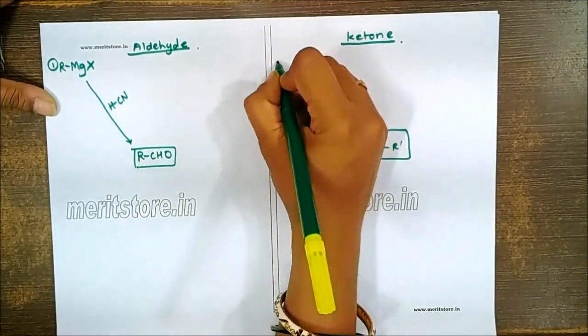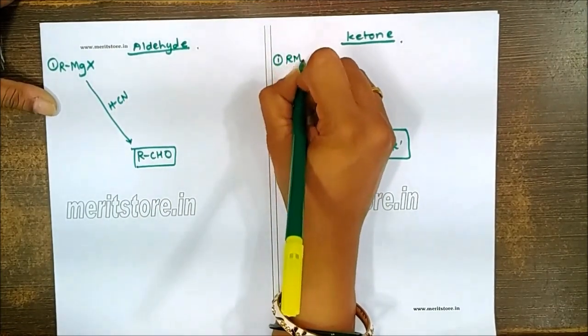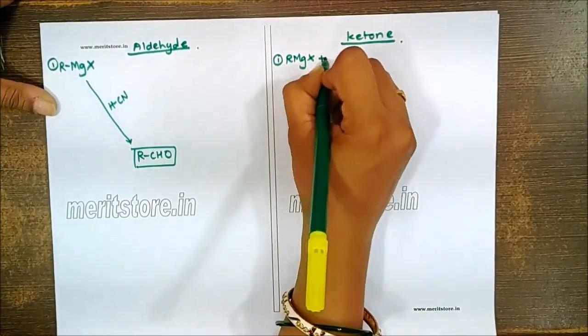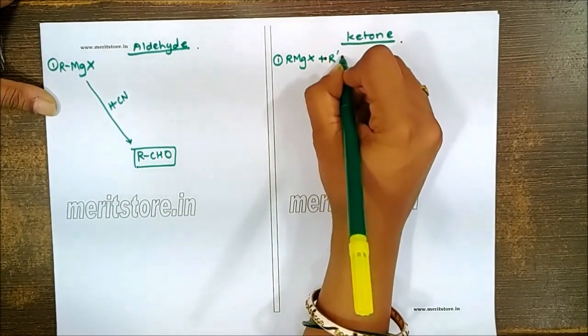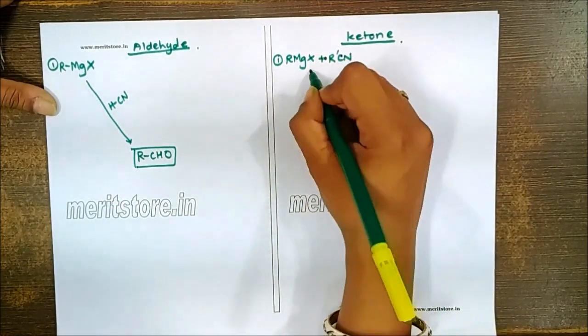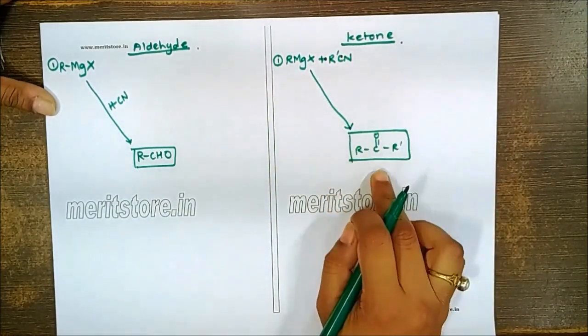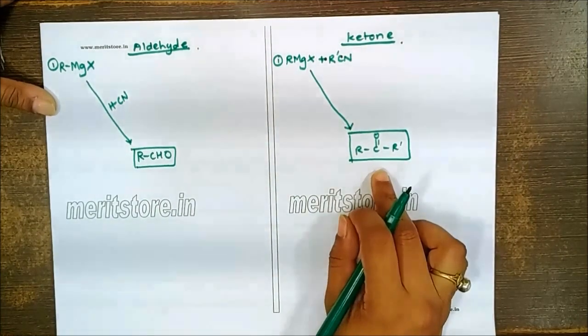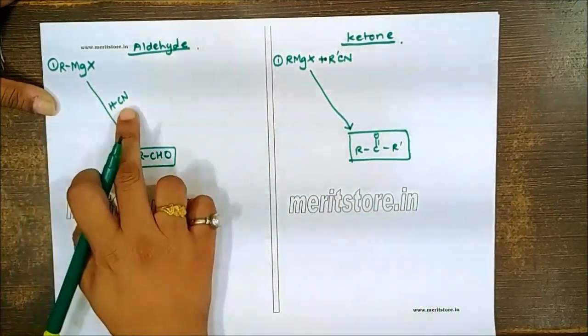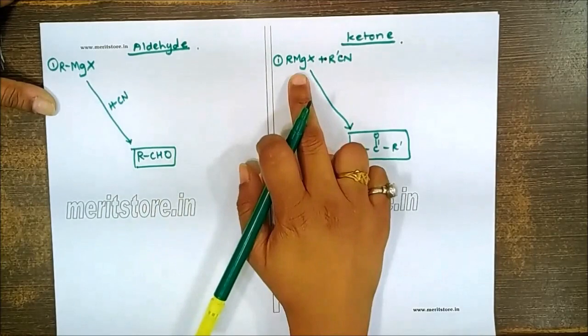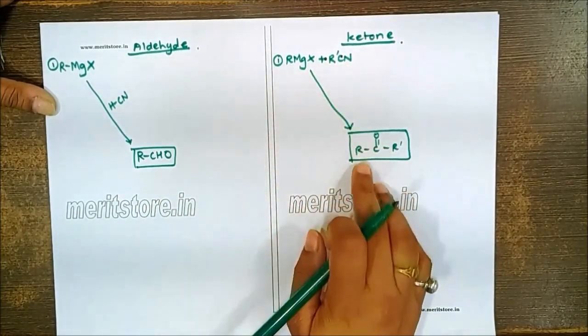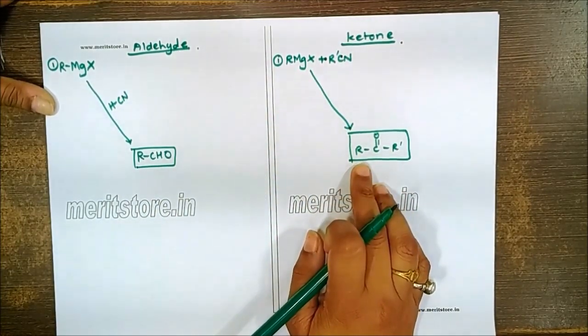But if you allow this RMgX to react with any alkyl cyanide, the hydrolysis will give you the corresponding ketone. So Grignard reagent with HCN gives aldehyde, and Grignard reagent with alkyl cyanide will give you formation of ketone.